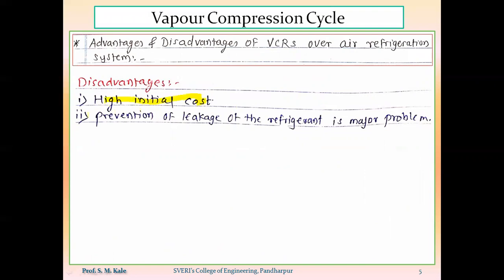And the second, major disadvantage is that if there is a leakage of refrigerant, it will cause a major problem for the environment as well as for human beings. So prevention of leakage of refrigerant in case of the vapor compression refrigeration system is the major task as compared to the air refrigeration system. Are you getting?